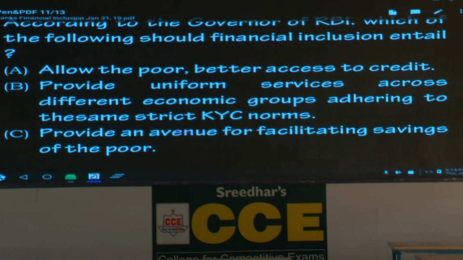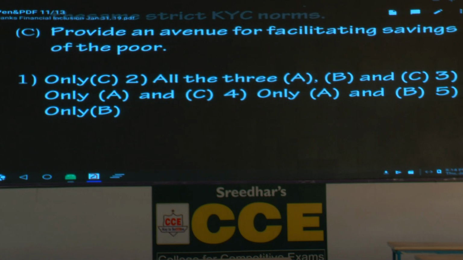This is also right. Provide an avenue for facilitating savings of the poor. This is also clearly mentioned. I think in the second or third paragraph, the writer lists out the benefits. One of them is an avenue for facilitating savings of the poor. So what does it mean? A, B, C, all the three are right. So which option talks about that? The second option is the answer. All the three, A, B, and C.